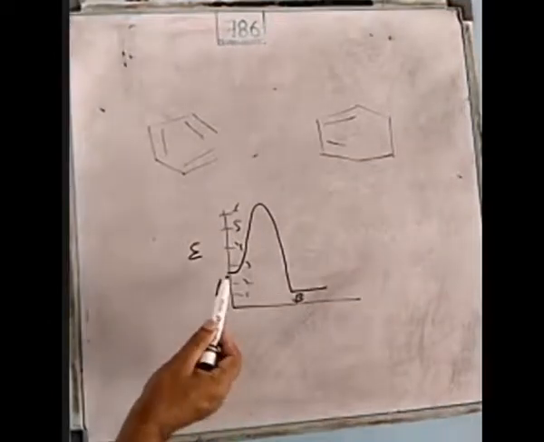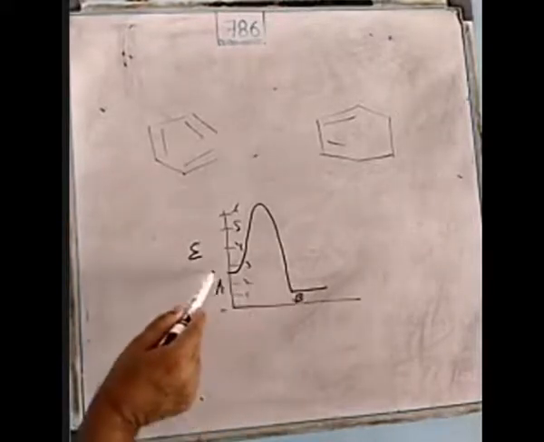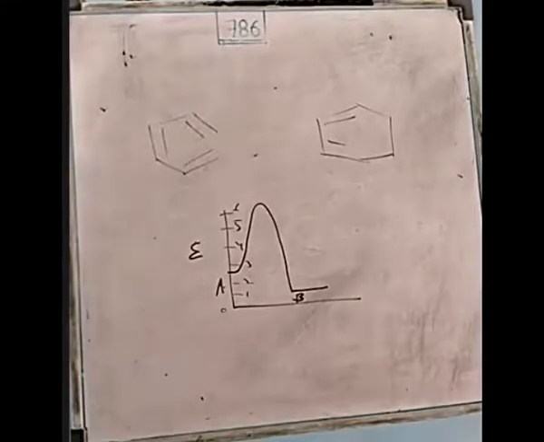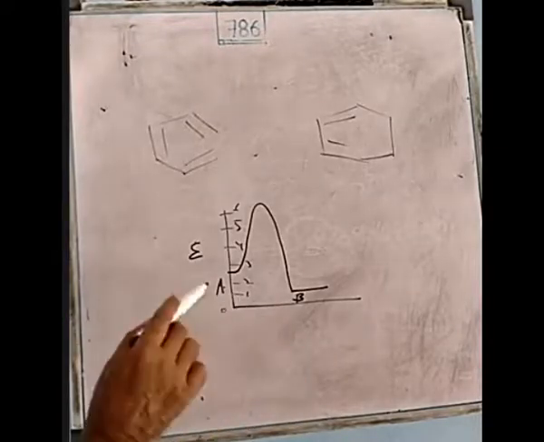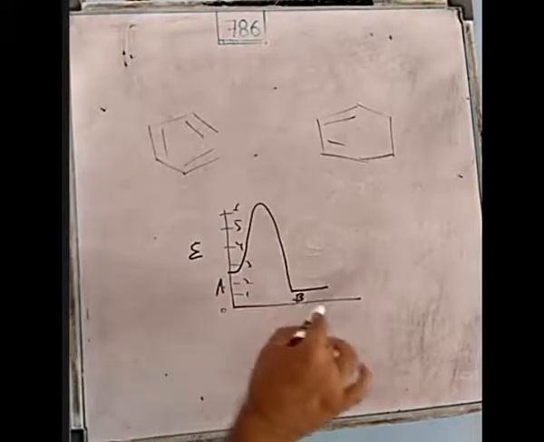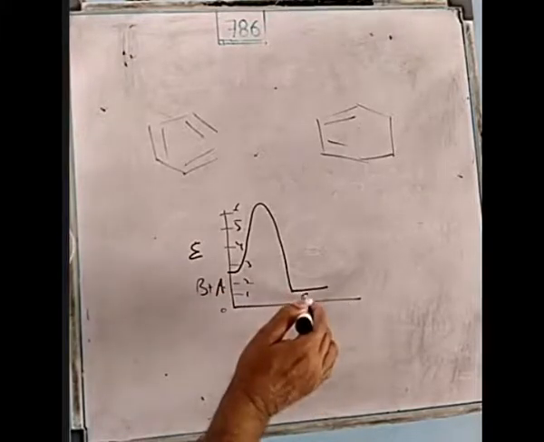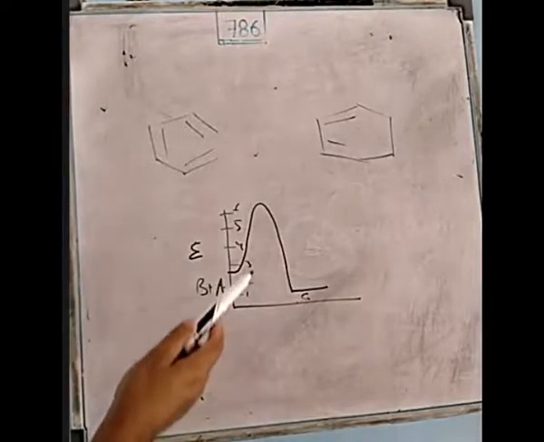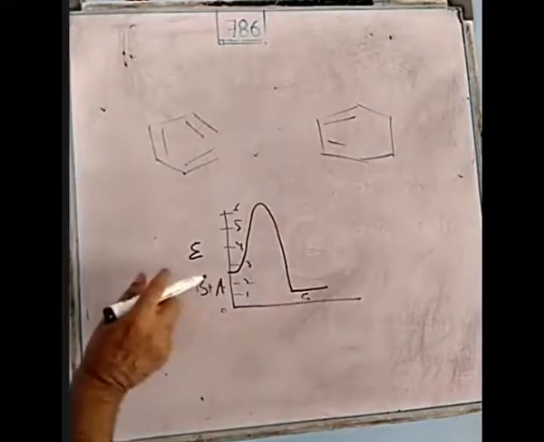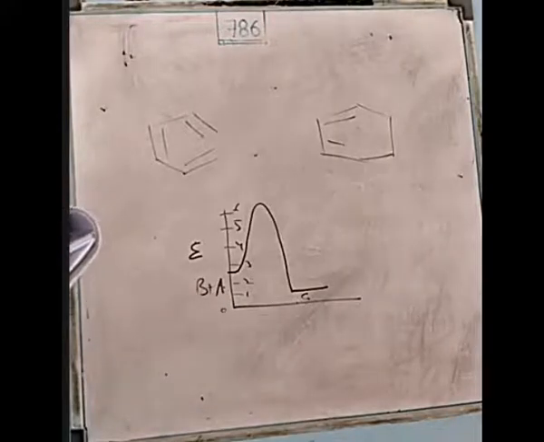Now we have started the reaction in which A is converted into B. A has more energy content than B. A was the reactant, B is the product. Simply, when A and B react together, we get the C product. During the reaction, the energy content of the reaction mixture increases. But finally, when the product is obtained, its energy content decreases. The energy content of the product is less than that of the reactant.